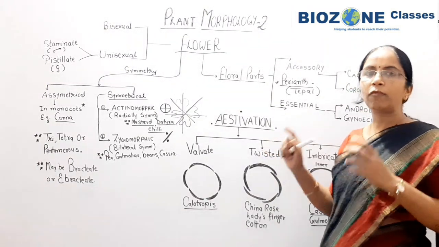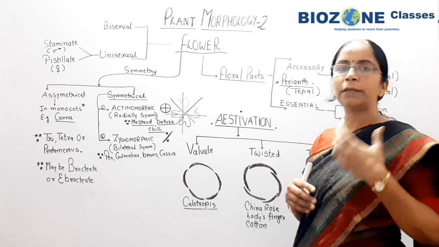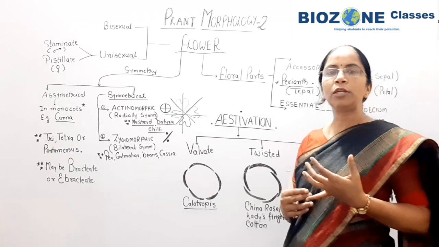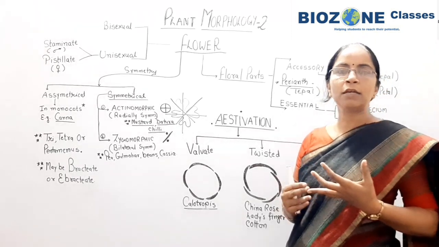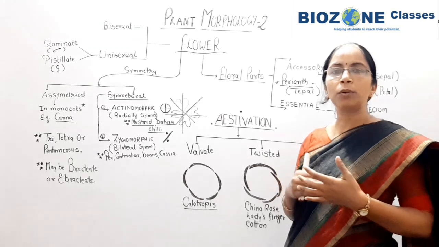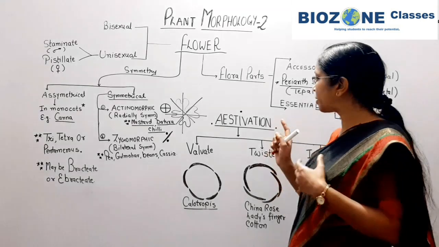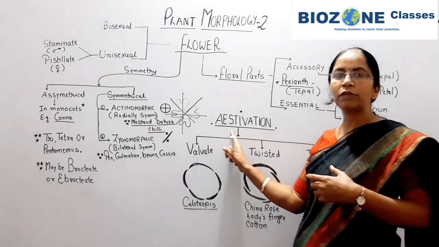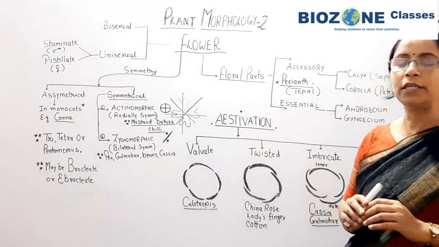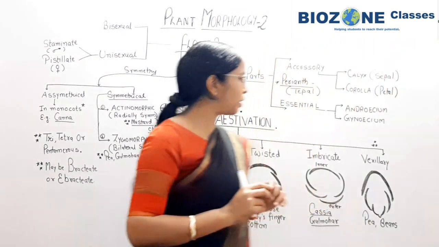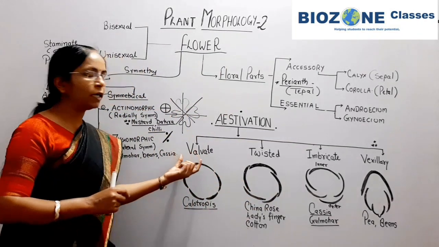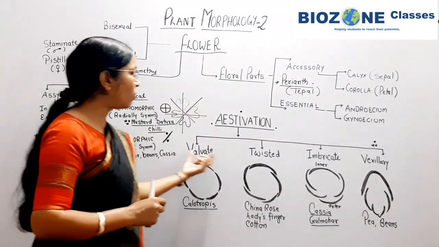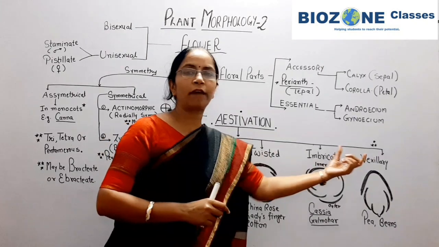So here you remember what is estivation. Estivation simply represents the arrangement of sepals and petals with each other over the thalamus. There are four kinds of estivation we study basically. These four kinds are valvate, twisted, imbricate, vexillary.